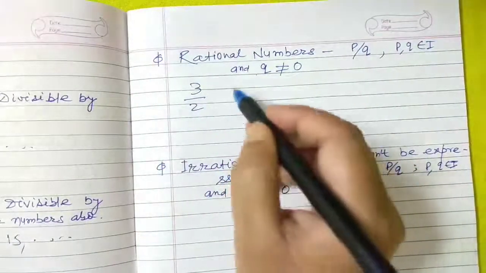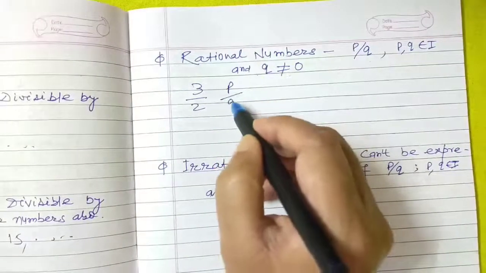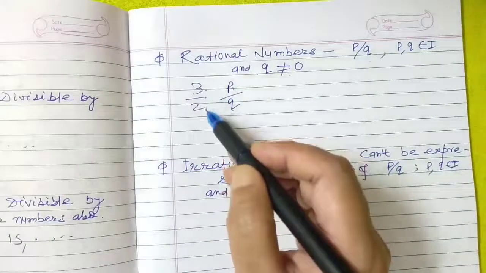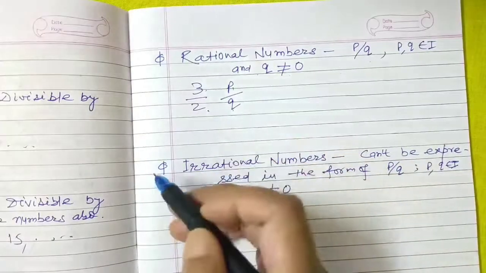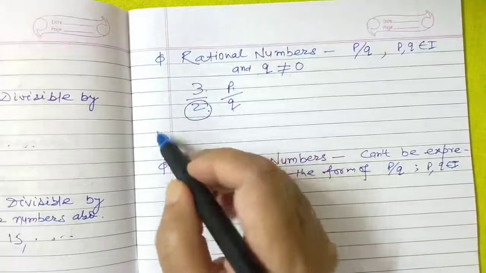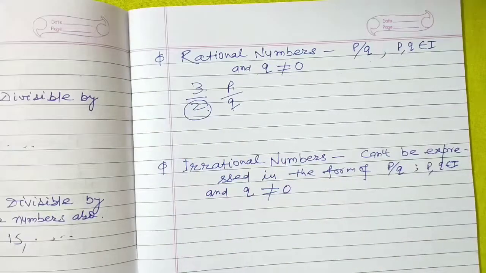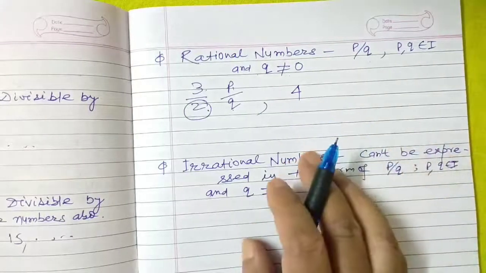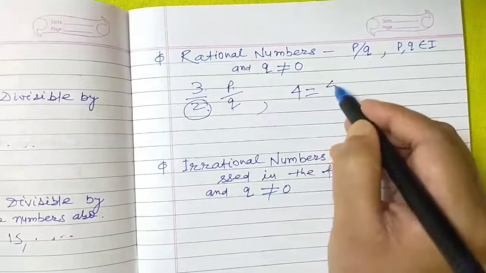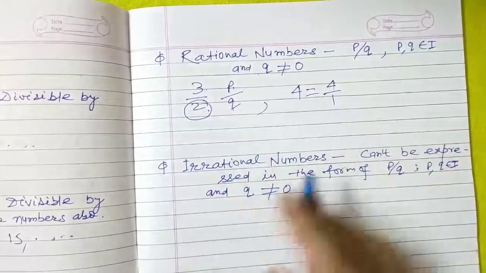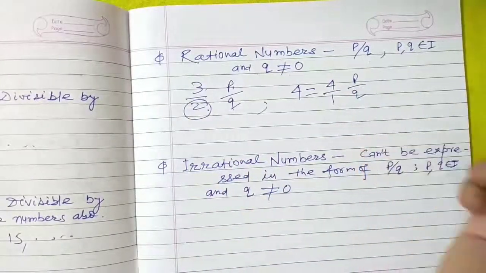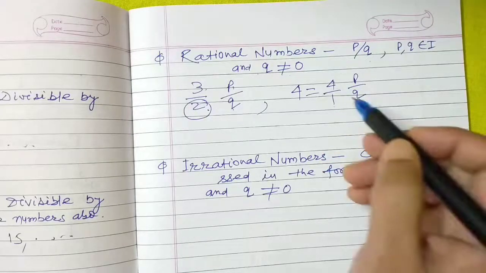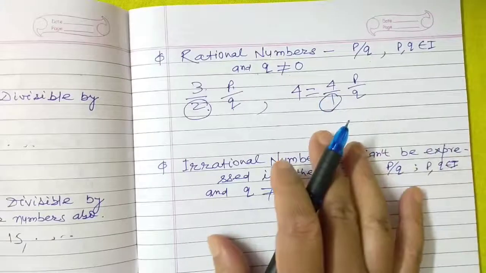Here 3 by 2 is expressed in the form of p by q, where 3 and 2 both are integers and the denominator 2 is not equal to 0. Another example we can have is 4. 4 can also be written as 4 by 1, which is in the form of p by q, and 4 and 1 both are integers and this denominator 1 is not equal to 0.